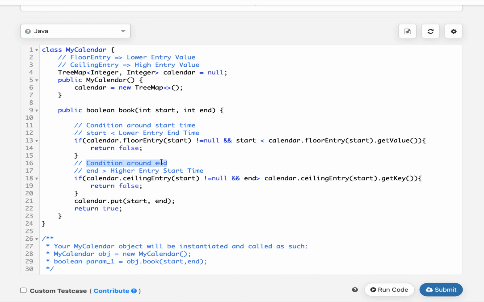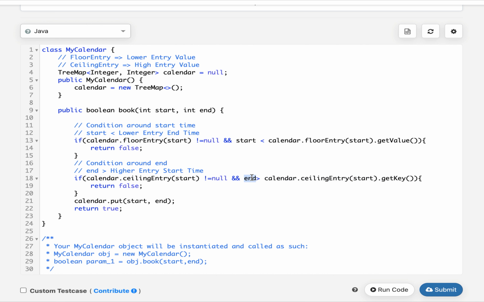Similarly, the condition around end time, what we read in the presentation, that this end time, if it is higher than the higher entry start time, then we need to return false. If end is greater than calendar dot ceiling entry with respect to the start time dot get key, this signifies the higher entry than the start time, and get key represents its start time.